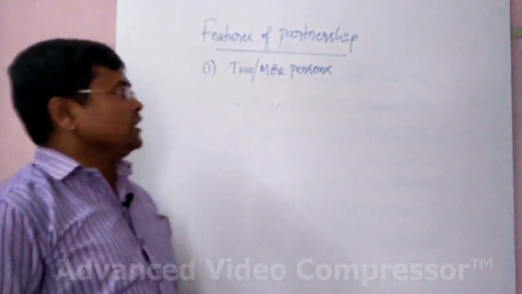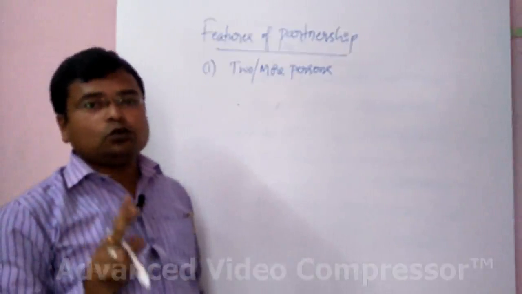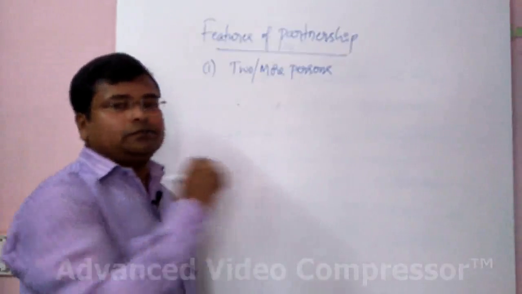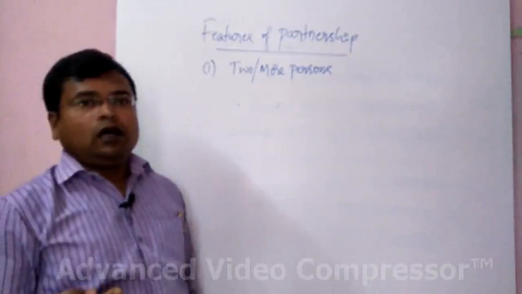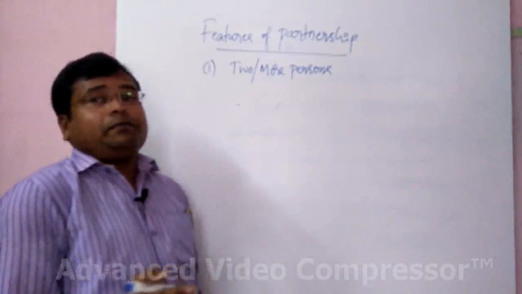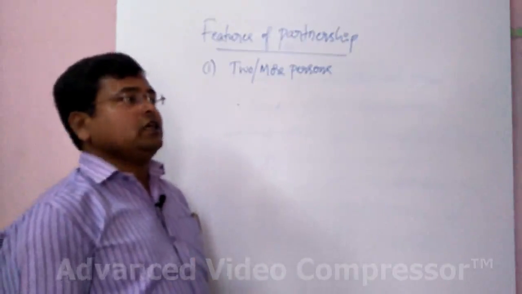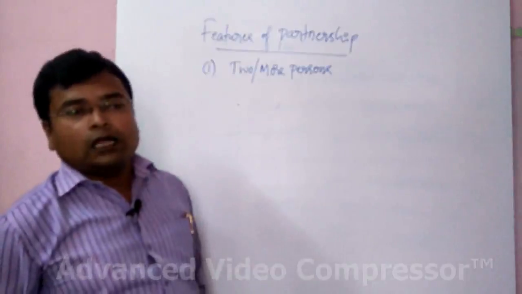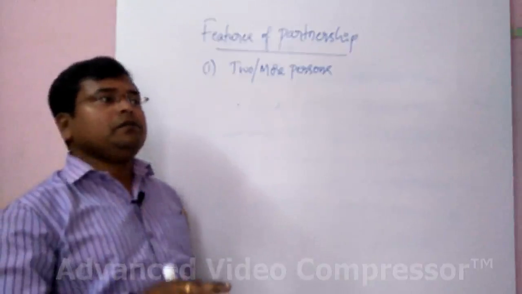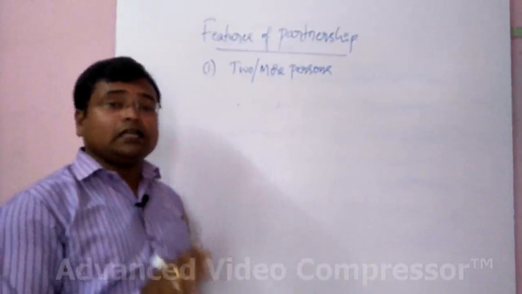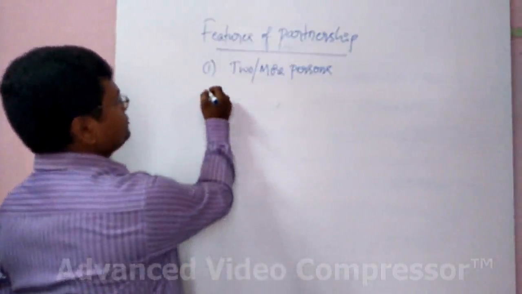Two or more persons. What is meant by that? Here, two or more persons means there must be two or more persons to form a partnership. Because a single person cannot be called a partner. You can't call him a partner if he is the only person in the business. That means there must be a minimum of two members. It may be more than two, but it should be a minimum of two members to form a partnership. That is the main feature.